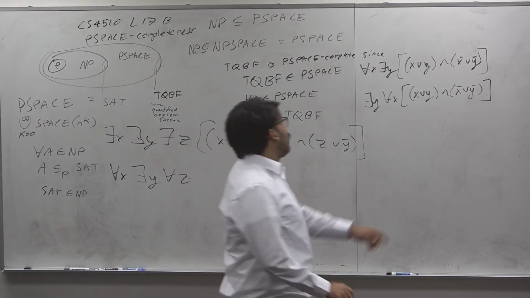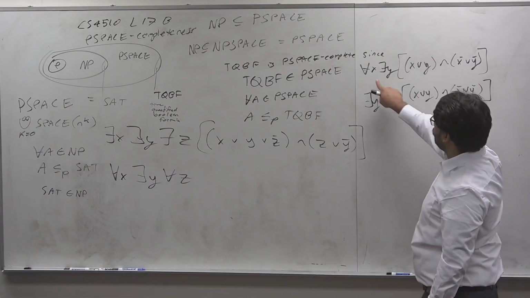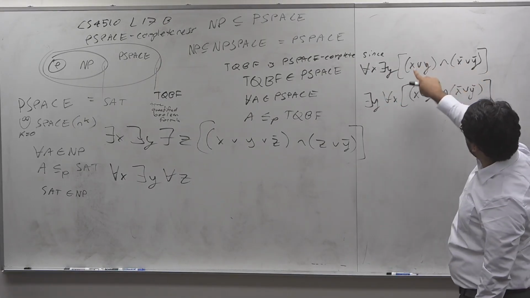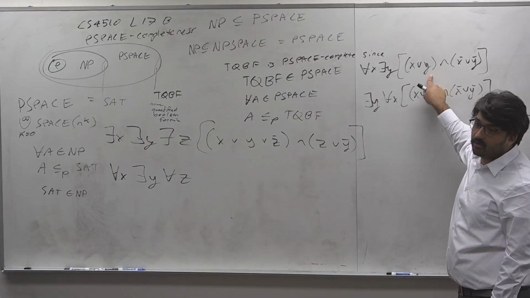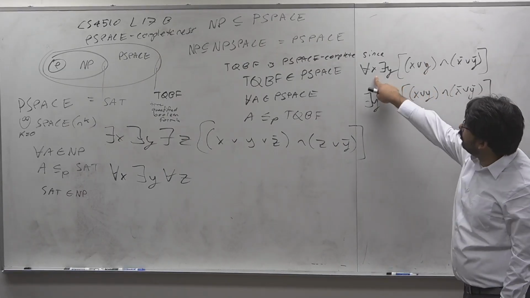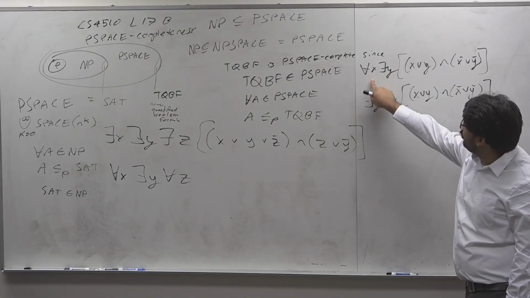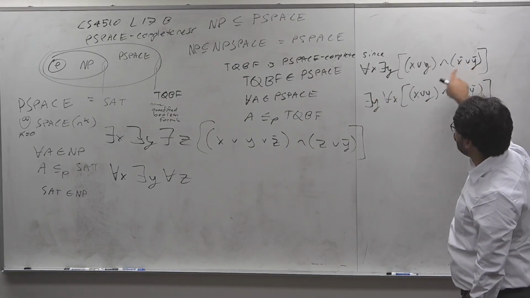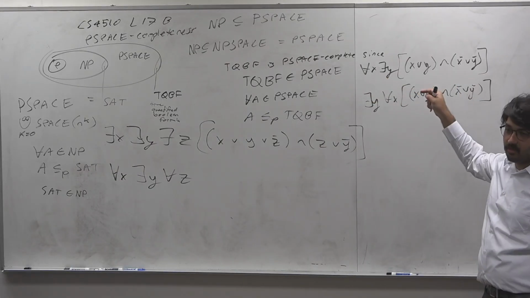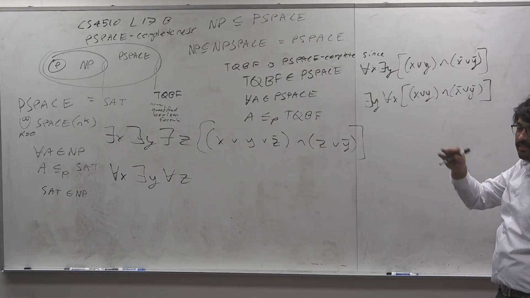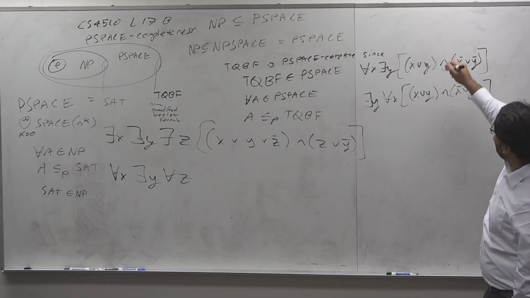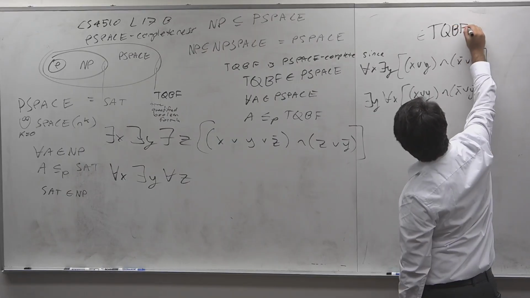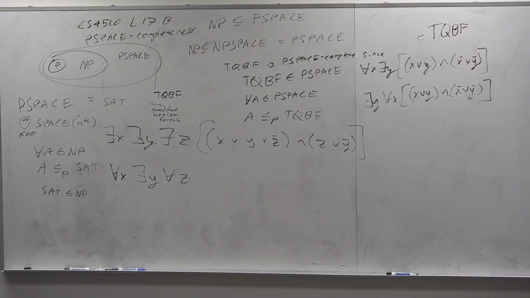Well, let's just do it. For all X, there is a Y. So try X is 0, and let's do X is 0 and X is 1. If X is 0, that's not good, but there is a Y. Y is 1, so this is good. So for 0 it's good. For 1, is it good? If X is 1, that's not good, so set Y to be 0. So for all X, there is a Y. In fact, the opposite Y: if X is 0, there is a 1; if X is 1, there is a 0. So for all X, there is a Y. So this we would say is an element of TQBF, which is the set of true quantified Boolean formulas.